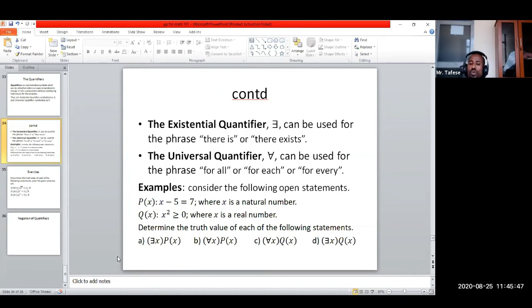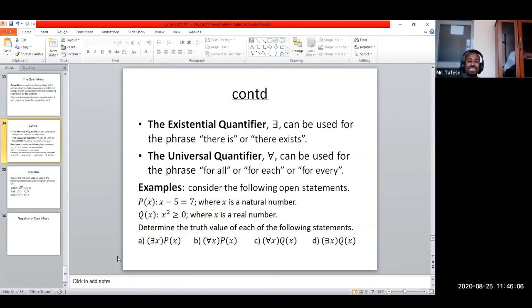And after that, we are going to determine the truth value of the given quantified open proposition. You can see the second one, Q of x: x squared is greater than or equal to 0, where x is a real number. The first one, x is natural. The second one, x is a real number.